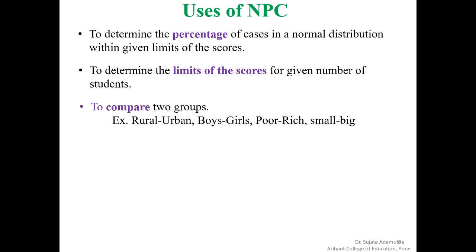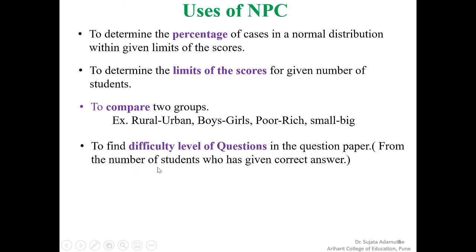Or if 80% of the students of the rural area or of the urban area, which scores they have, we can find out. Or we can compare boys and girls, poor and rich, or any two groups.